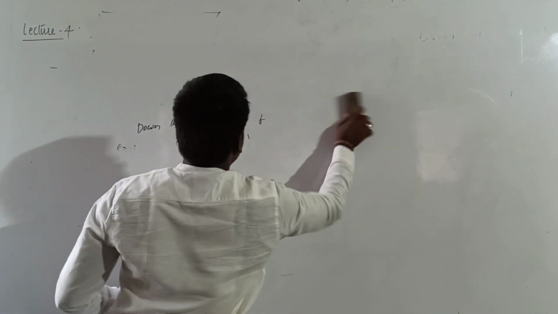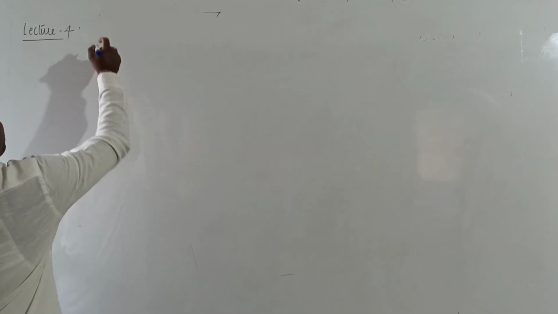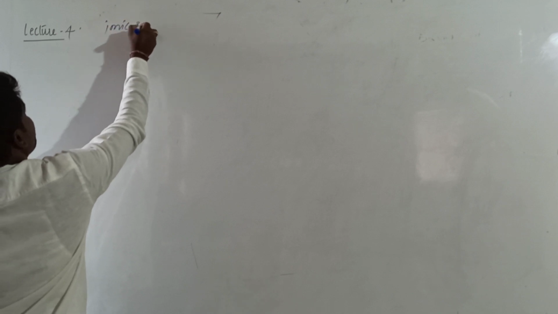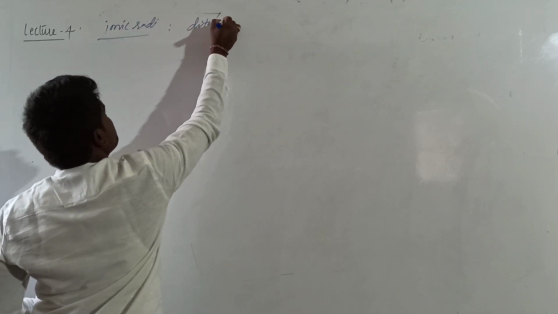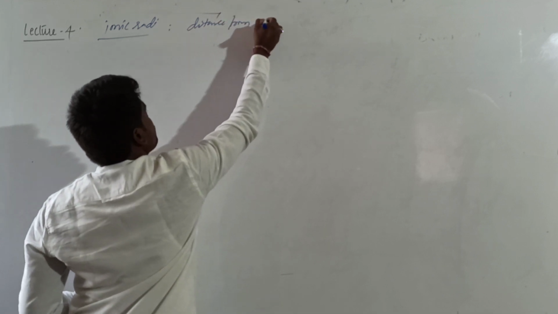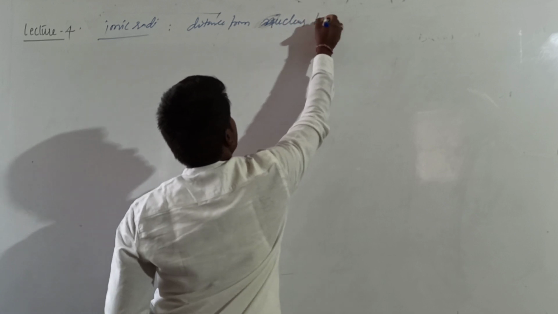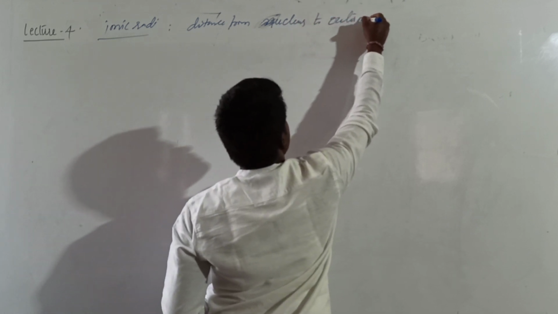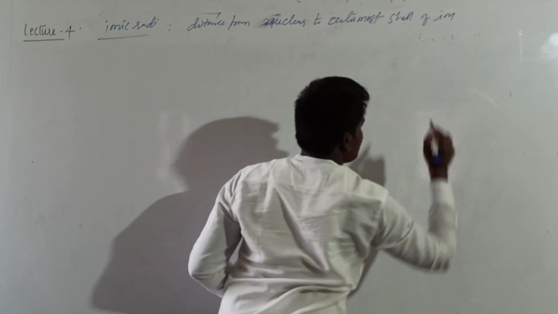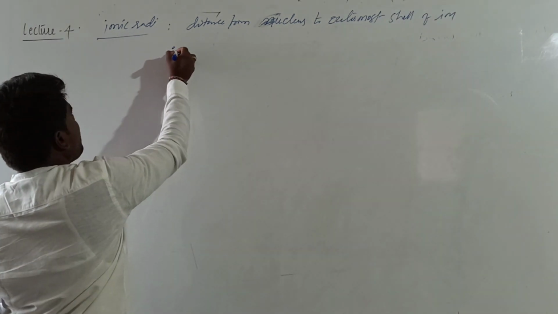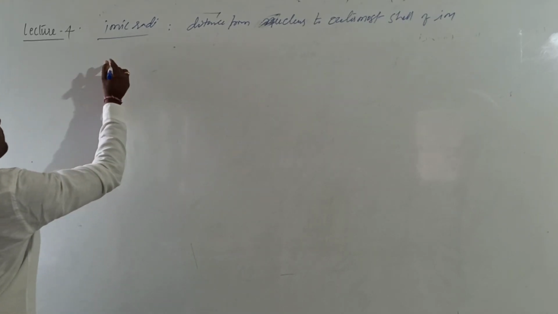And we will briefly discuss the ionic radius. The last one is ionic radius. What is ionic radius? It can be defined as the distance from the nucleus to the outermost shell of an ion. What is meant by ion? Ion means it can be either. There are two types of ions. What are the two types of ions?